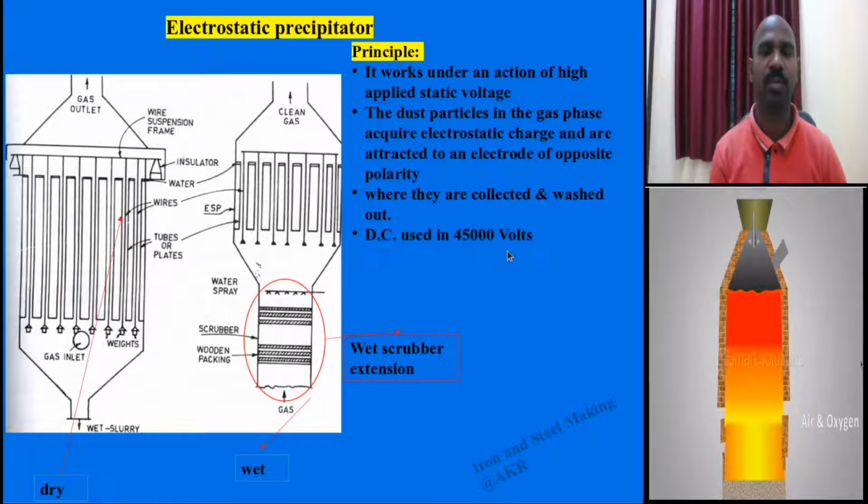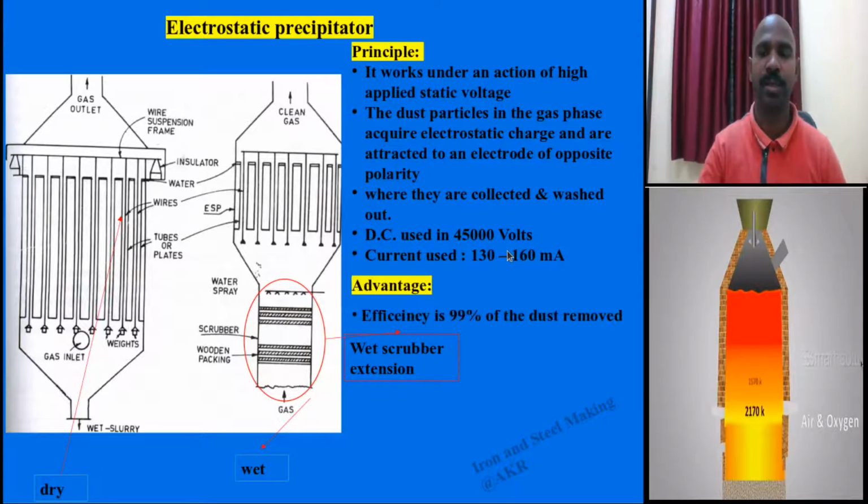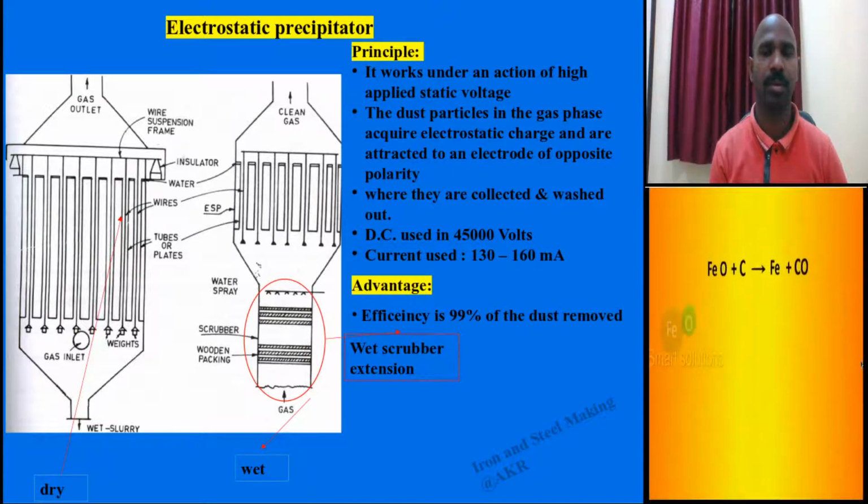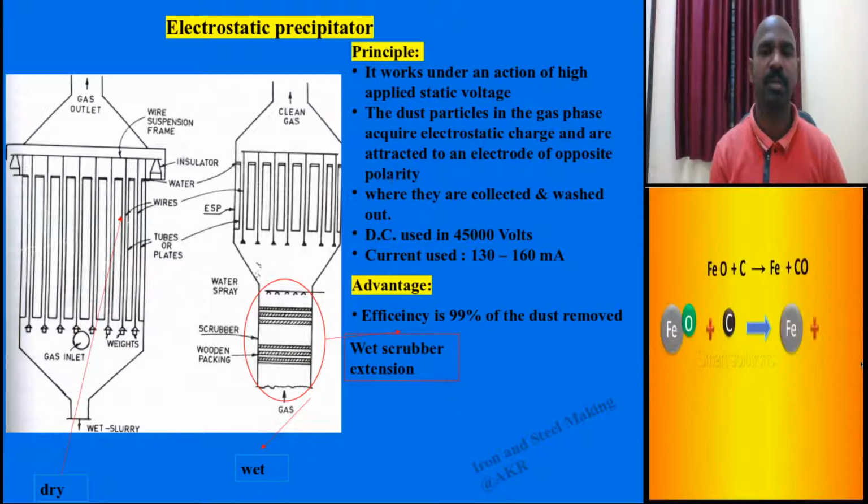The direct current used is 45,000 volts, and the current generated is 130 to 160 milliamperes. The advantage is that around 90% of dust particles are removed in the electrostatic precipitator stage, which is the final cleaning stage, the wet scrubber is the semi-fine cleaning stage, and the dust catcher is the coarse cleaning stage.